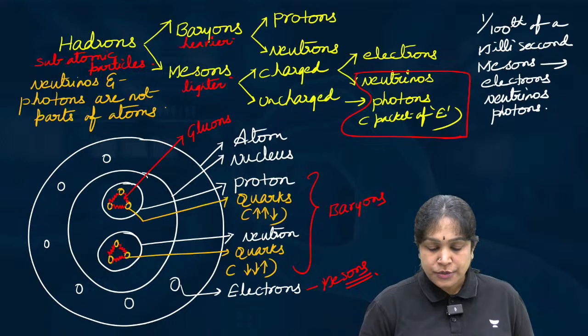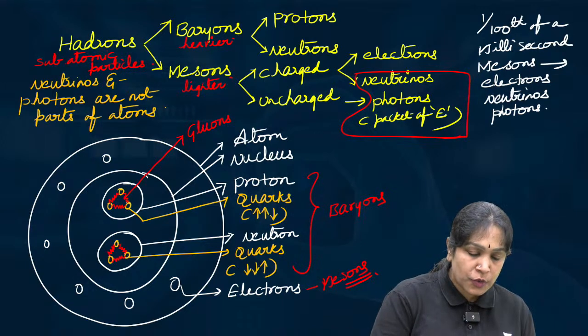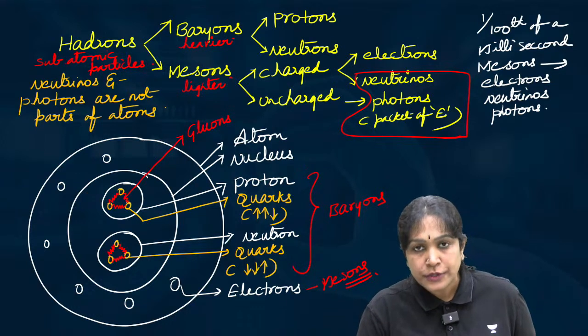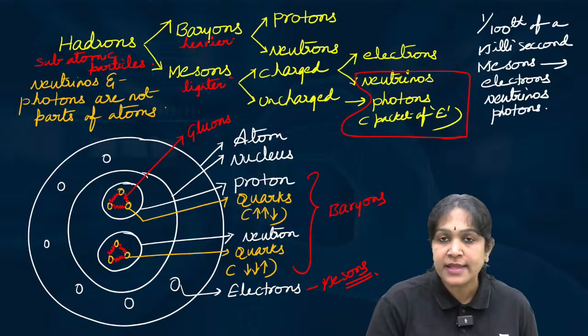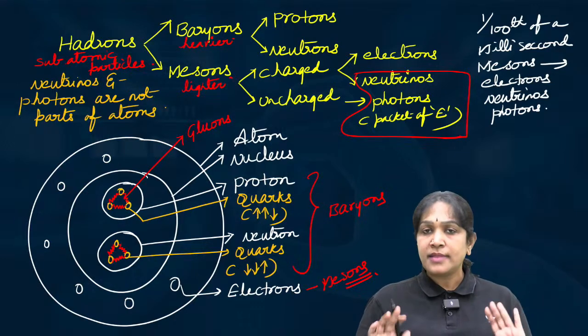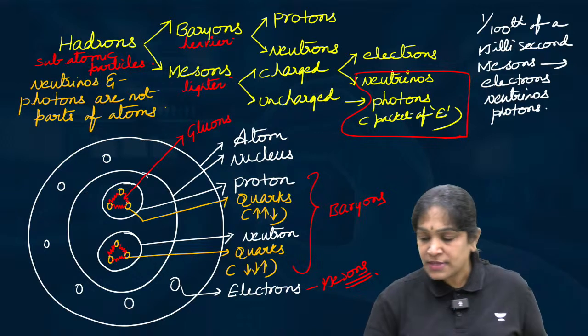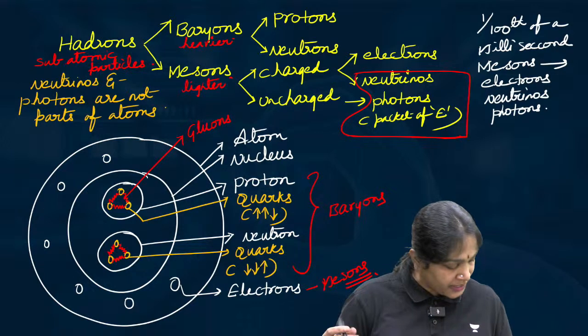Electrons, protons, neutrons are inside the atom, so I have shown them in this atomic structure. But neutrinos and photons, I did not show them inside the atom because they are not in the atom. They are present free. So these are the fundamental particles. I hope it is clear till now.